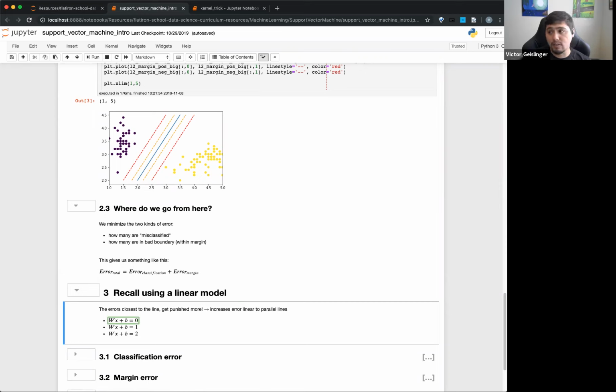If I were to write this in its full form over here, it would look something like W1 times X1 plus W2 times X2, and then with 3 dimensions, plus W3 times X3 plus B equals 0. And this could have more W's, but usually we abbreviate it with this matrix notation and vector notation, since they'll be multiplied out to do the same thing.